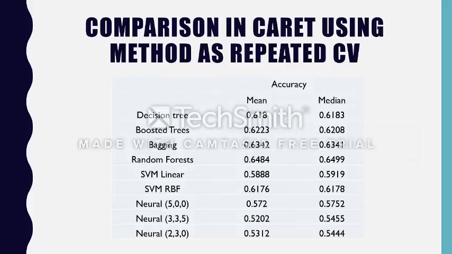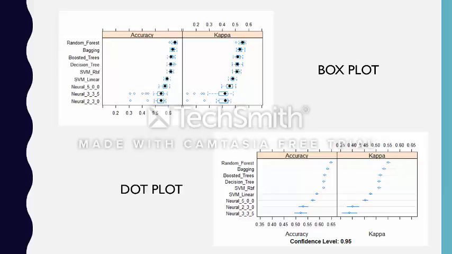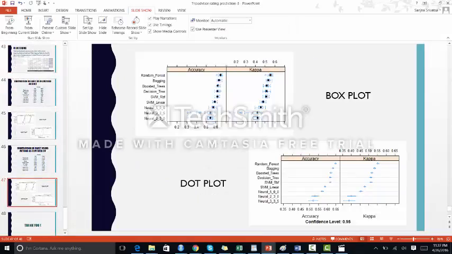Also, using repeated CV, we can see that the accuracy changes a bit, and it tends to increase for decision trees, boosted trees, bagging, and random forest. It all goes up slightly, and these all become more accurate using repeated CV. And these are the box plot and dot plot.